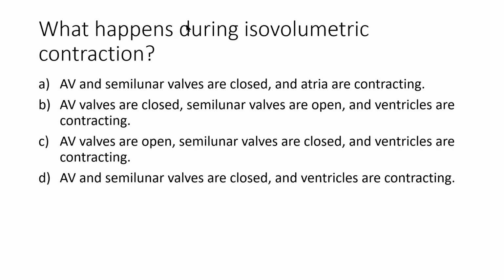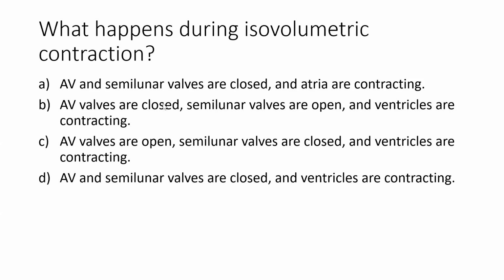So what happens during isovolumetric contraction? So first thing, this is isovolumetric, and I really want you to understand what that word means. That means that all valves are closed. So anything that has a valve open, you can automatically eliminate. So we can eliminate option B, we can eliminate option C, right? Isovolumetric means that all 4 valves are closed. The volume is not changing, blood is not leaving any chamber. What we have is contraction, because this is isovolumetric contraction, of the ventricle.